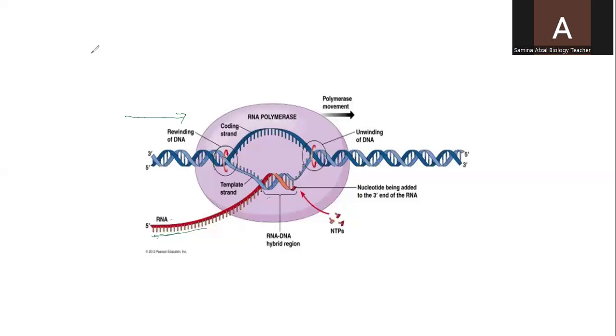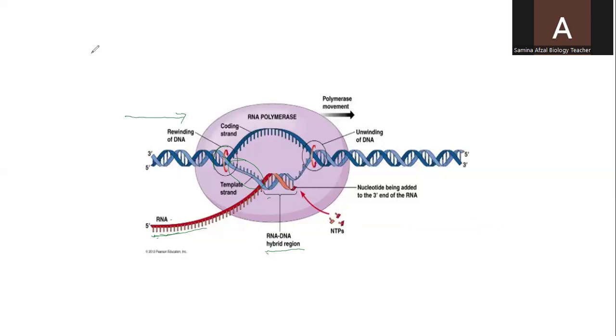The lower strand will act as the template strand, and from this template strand, the messenger RNA has been formed. This is the region where transcription is taking place. That portion is called the RNA-DNA hybrid region, and then there is unwinding of DNA. Nucleotides are being added to the 3' end of the RNA. So first the two strands will unwind, then the messenger RNA will copy the template strand, and here the lower strand is acting as the template strand.